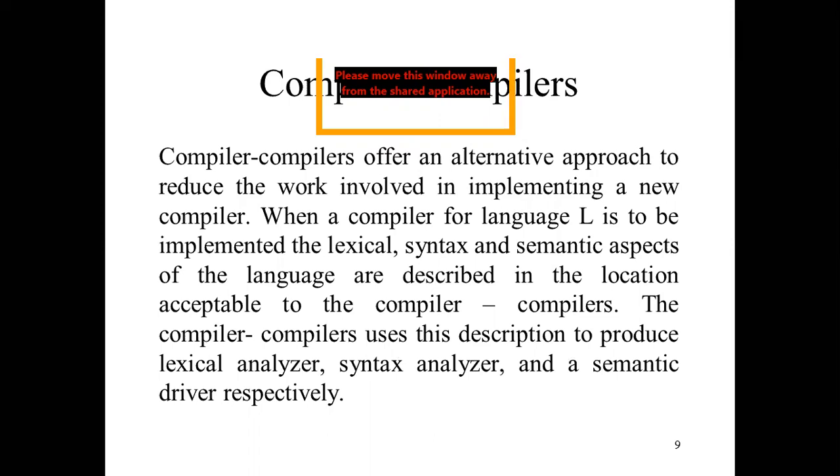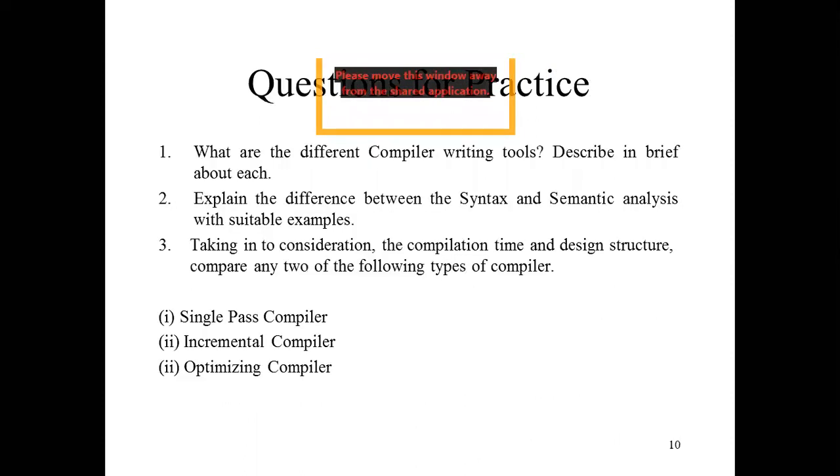Compilers work for itself, and the main compiler works for the programmers, because it converts high level language to machine language. So there are two types of compiler: first is the main compiler, and another is the compiler. Each and every compiler has its own compiler, that is called the compiler.